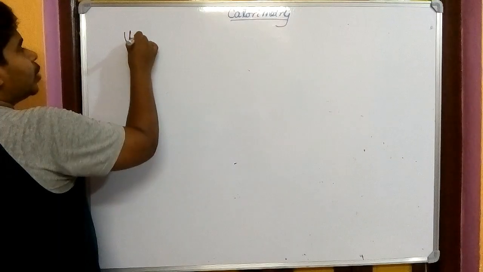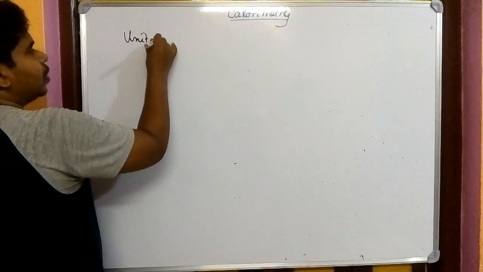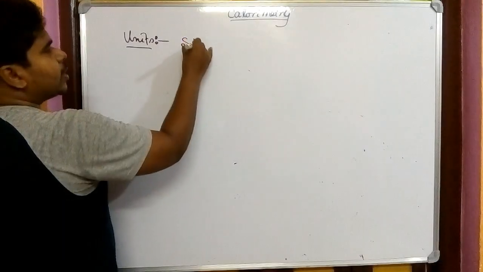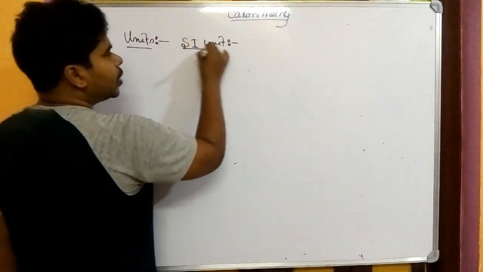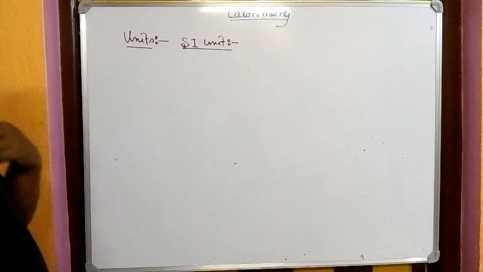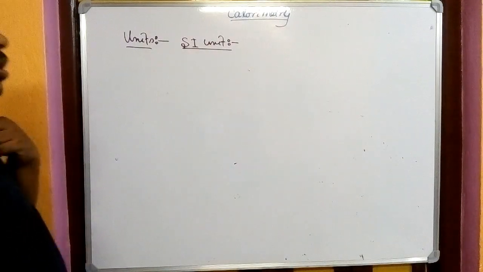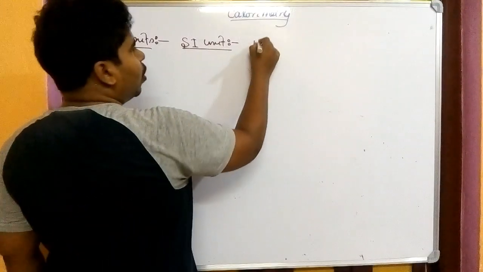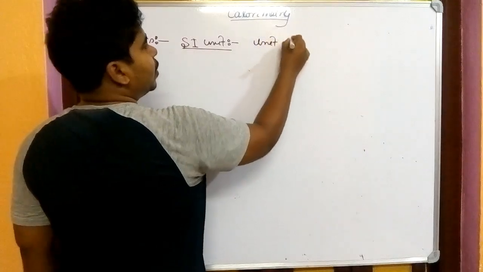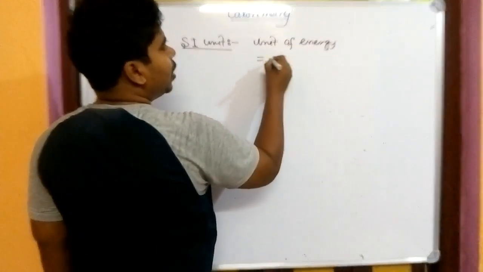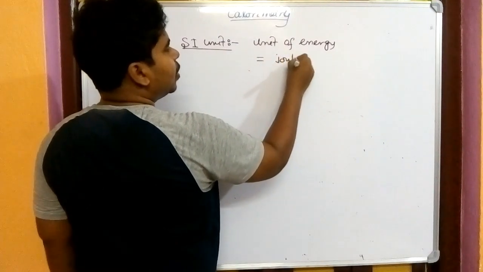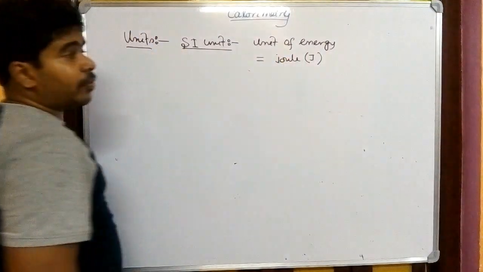Now we are talking about units. If I am talking about the SI unit, it is equal to the unit of energy simply, because heat is a form of energy, and the SI unit of energy we have already learned, that is joule. So that is the SI unit of heat.